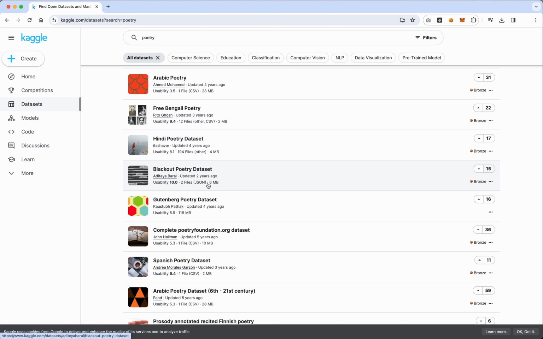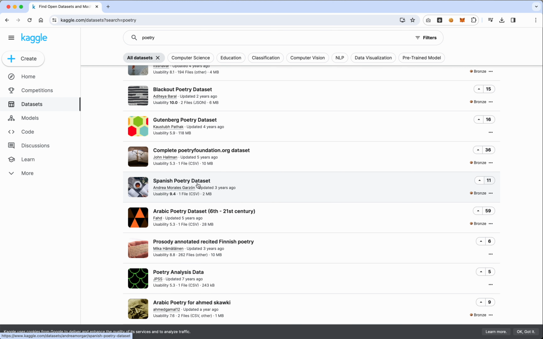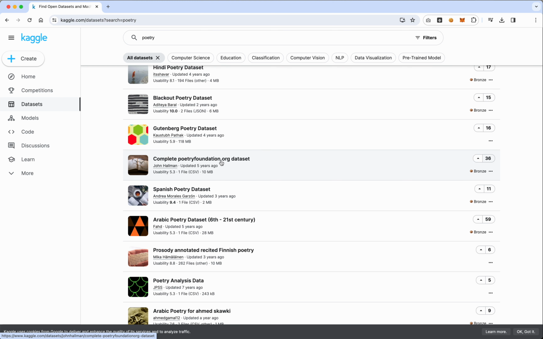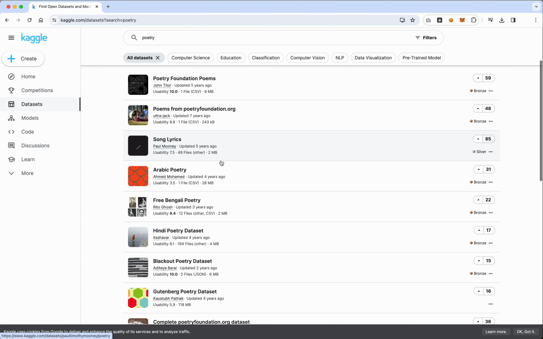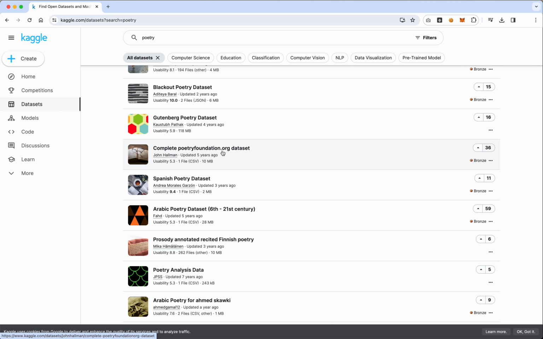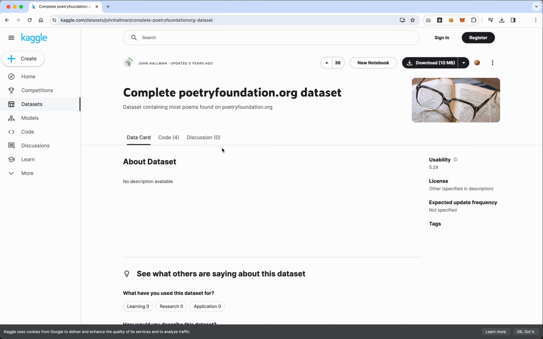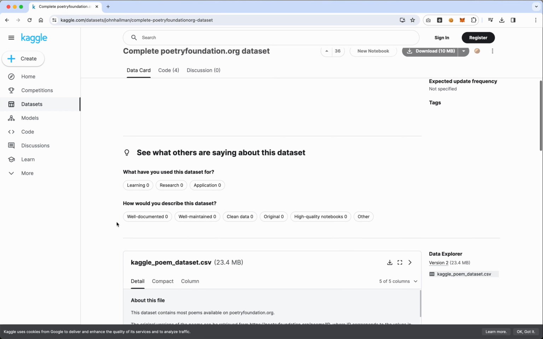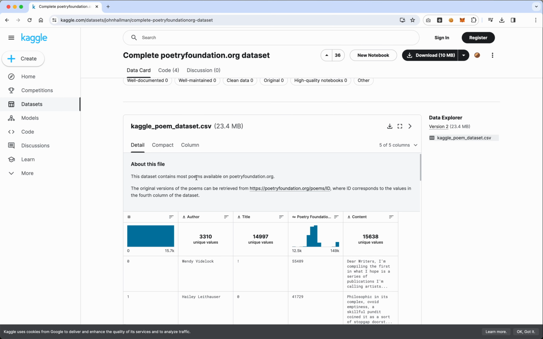Again, sometimes people upload these to multiple sites. Spanish poetry, complete poetryfoundation.org data set. Maybe there's just a competition to straight up get all the data from the Poetry Foundation. Okay, so I'm going to try this one. It does look like it's the largest, so let's take a look at what's in it. What are people saying about this? This data set contains most poems available on poetryfoundation.org.